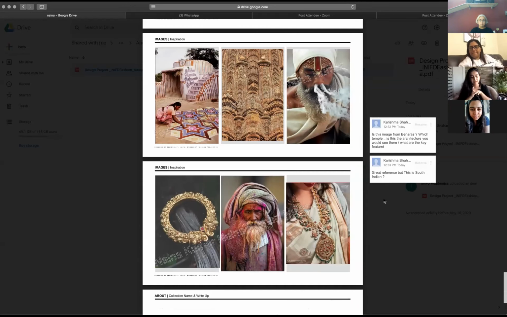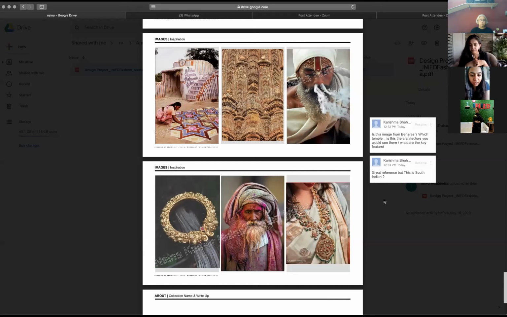Okay, but Naina, my question to you is this: if you like that picture and if you feel the floor art is something that you like, what are you liking about it apart from colors? Are you liking the rawness of it? Are you liking the geometry of it? Yes, I'm liking how it is showing the true Indian aesthetics, because the color, of course, and the geometrics and the way that lady is working on it. Even her attire, she looks very simple, but the kind of artistic skills she has is very inspirational.